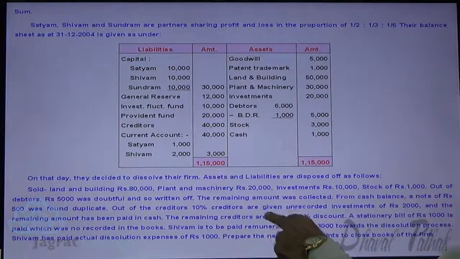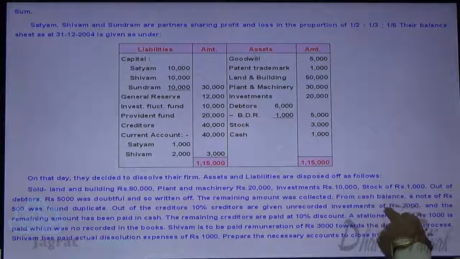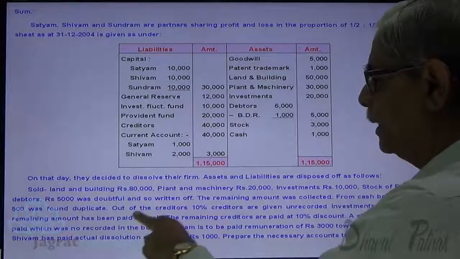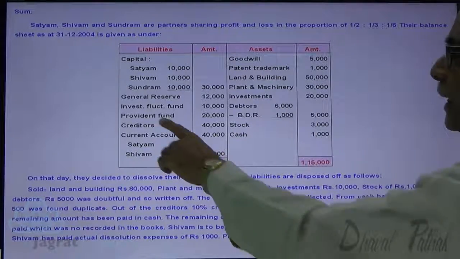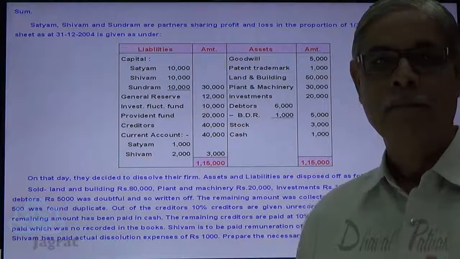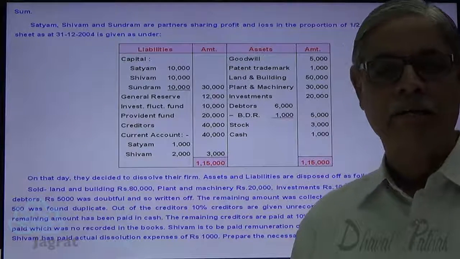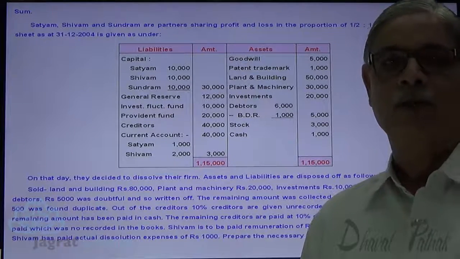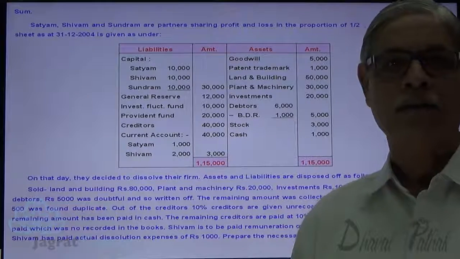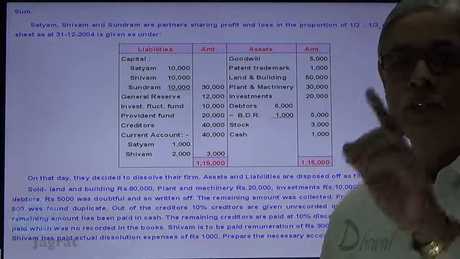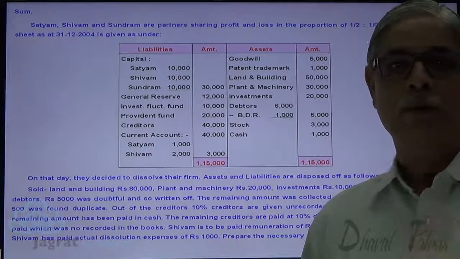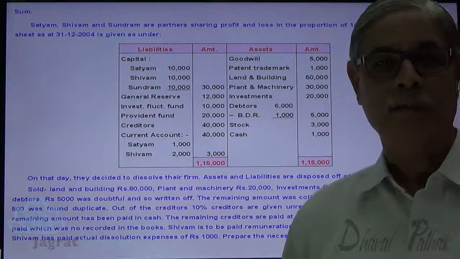Out of the creditors, 10% of the creditors are given unrecorded investment of 2,000 and the remaining amount has been paid in cash. Look at the creditors. Creditors are 40,000. 10% thereof is 4,000. To pay 4,000, I have given unrecorded investment of 2,000. So out of 4,000, 2,000 is paid by giving investment and the remaining 2,000 I have paid in cash. So settlement of 10% creditors is made by payment of investment to the extent of 2,000 and by payment of cash 2,000.